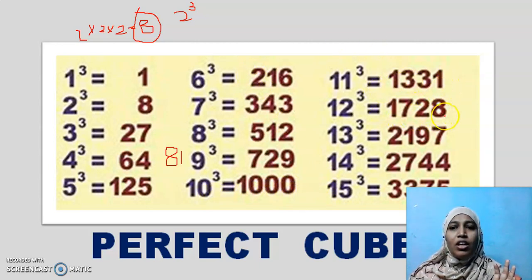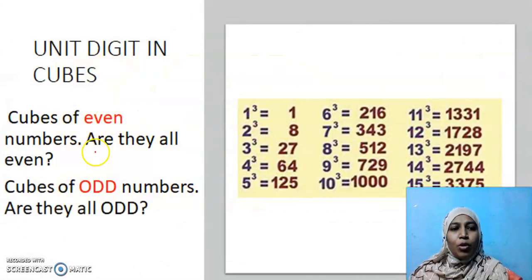Then 1728 is a perfect cube number. Is it clear? Okay, children. With this perfect cube number, we are going to see a few properties. First, we will see the properties. The first property is cubes of even numbers.